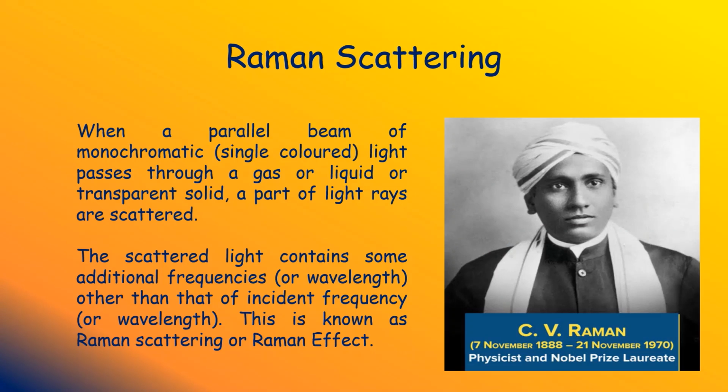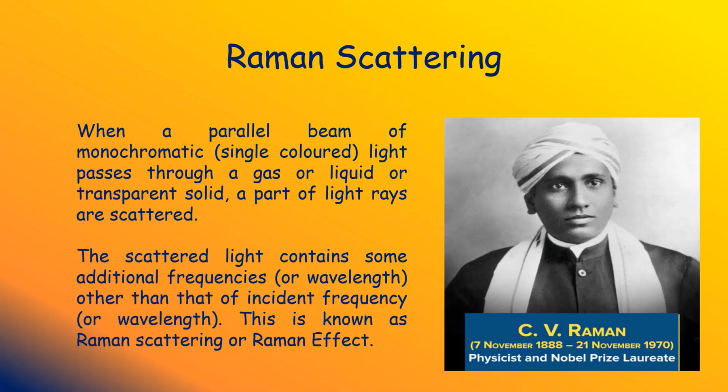Next one, Raman scattering. When a parallel beam of monochromatic light passes through a gas, liquid, or transparent solid, a part of the light rays are scattered. Monochromatic light means single colored light. There is some difference in the frequency between the incident beam and the scattered beam. This is called Raman scattering.